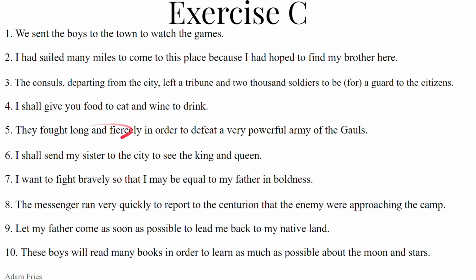Why would they do such a thing? Oh, in order so that they may defeat a very powerful army of the Gauls. So we can have ut, so that they may defeat, or might defeat. So, fought, perfect tense, secondary sequence, to defeat. How about supero, superare, superavi, superatus? Or vinco, vincere, vici, victus. Let's use vinco, because it's a third conjugation. So that they might defeat. If we're in secondary sequence, because of this perfect tense verb, then we want to be in the imperfect subjunctive. So, so that they may defeat, might defeat. So, vincerent, vincerent, or superarent, superarent.